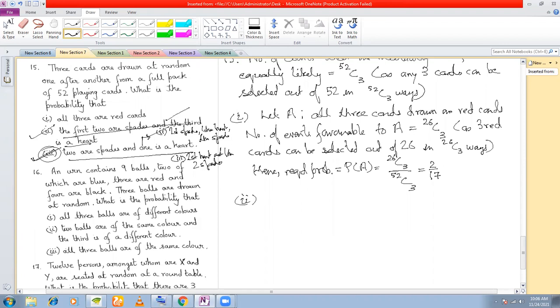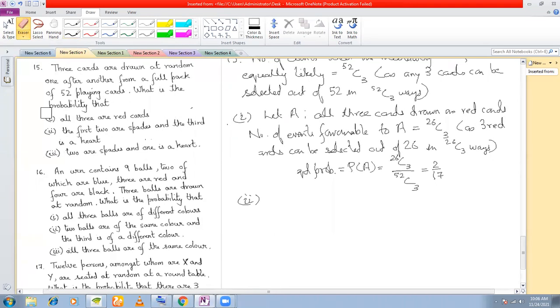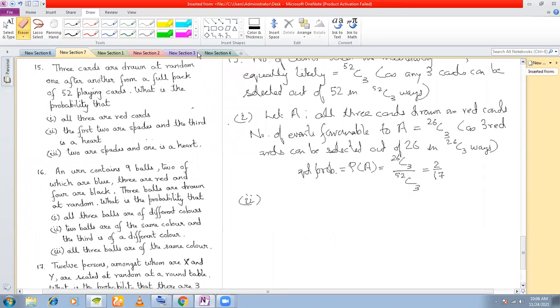We'll be coming across this kind of question a little later, but just observe the difference between the two. That is what I wanted you to know. The second question here is, the first two are spades and the third is a heart. So what I do here is I call B the event: first two are spades and the third is a heart.